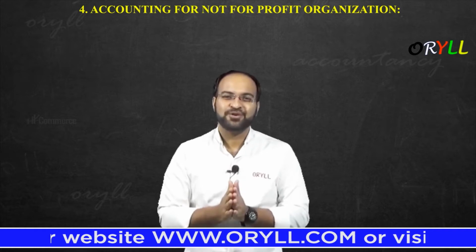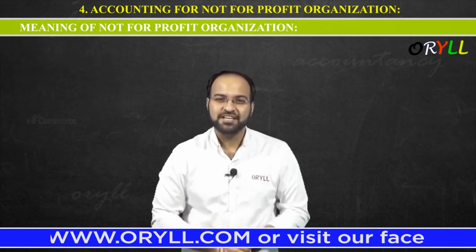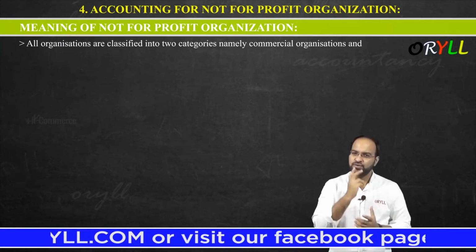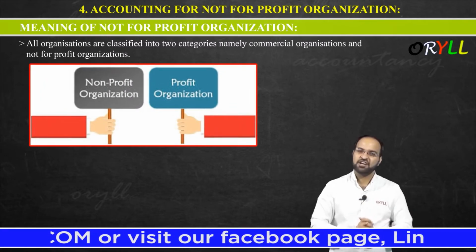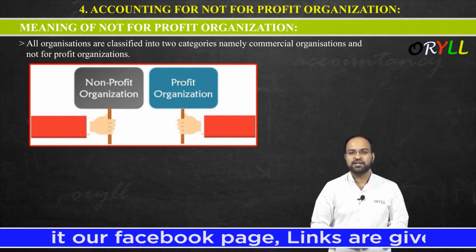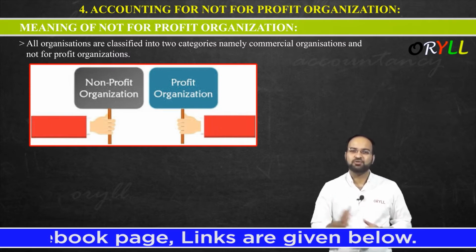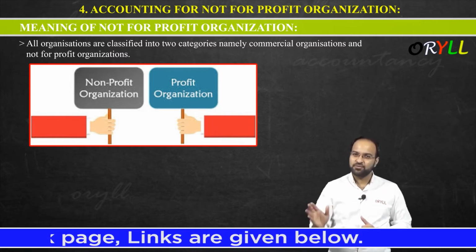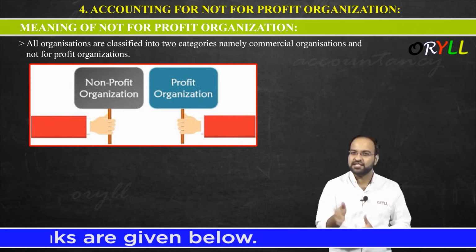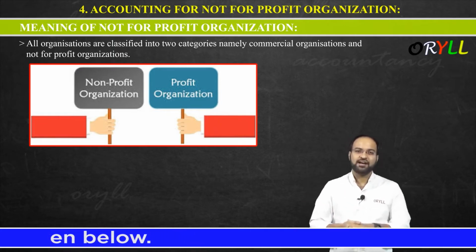So here we are going to discuss the accounting of that NPO. So let us see the meaning of not for profit organization. All organizations are classified into two categories, namely commercial organization and not for profit organization. It means that generally in the whole world you will find two types of organization. One that works for profit and the other that works not for profit. The one working not for profit, their intention is to serve the society and not to earn profit. The best example is old age homes and orphanages.